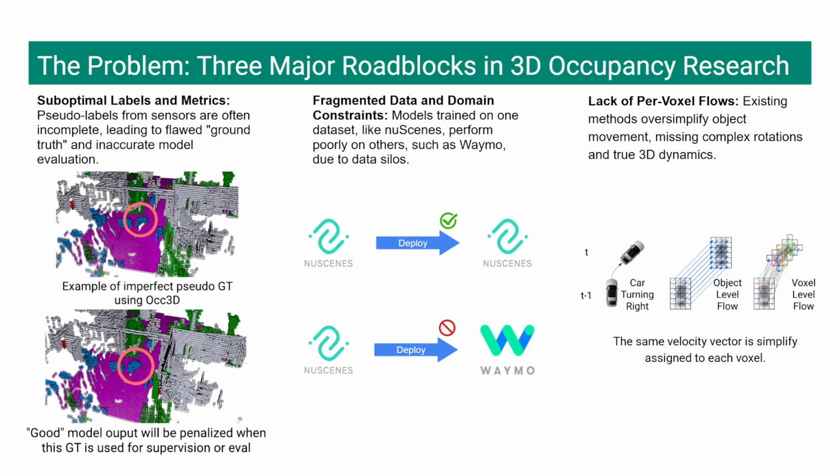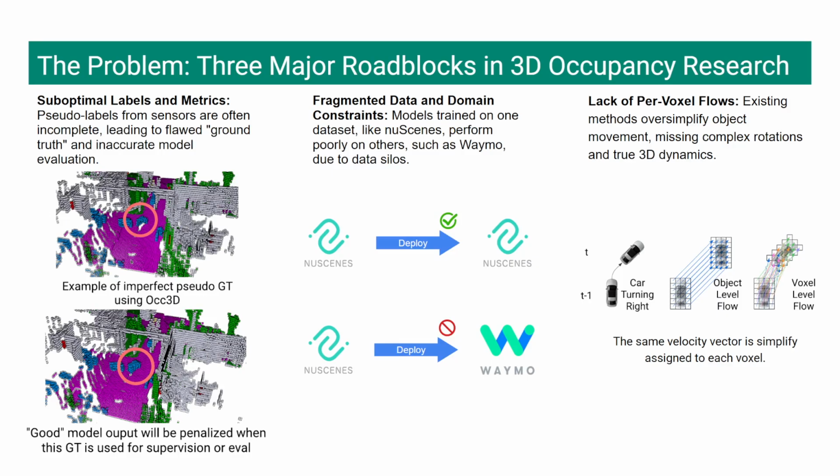Current research in 3D occupancy faces three major roadblocks that are holding back progress. First, we have a problem with suboptimal labels. Datasets like nuScenes and Waymo do not have official occupancy annotations, so we have to rely on pseudo labels generated from sensor data. As you can see here, these labels are often incomplete, capturing only the surfaces hit by the lidar. This means we are training on flawed data, and standard metrics can even penalize a good model for predicting a more complete, realistic shape.